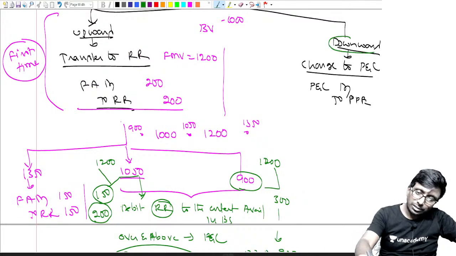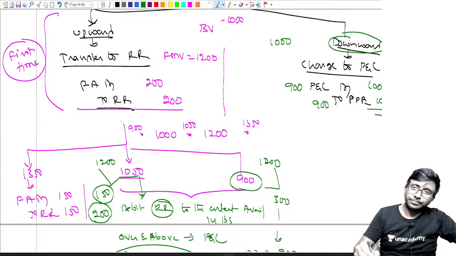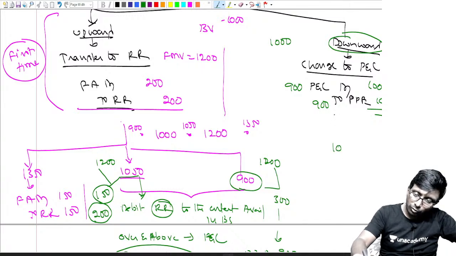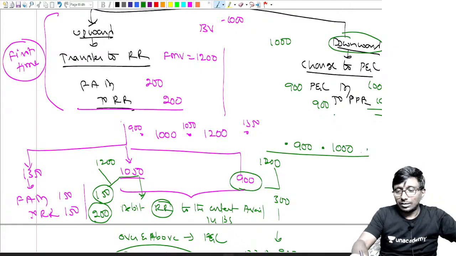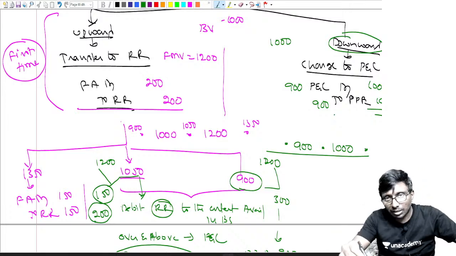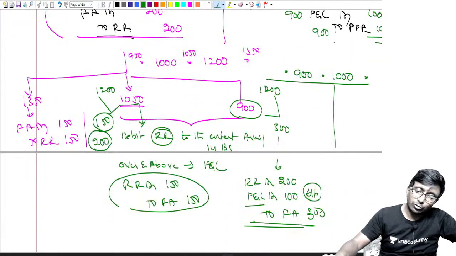What about downward? First year downward. First year it was 1000. It became 900. 900 means 100 rupees is the loss. So it was 1000, we brought it to 900. This is the line. Here also, if I want you to put a dot, you can put a dot here and here. That means the next number can be any of these numbers. This I will explain further down.